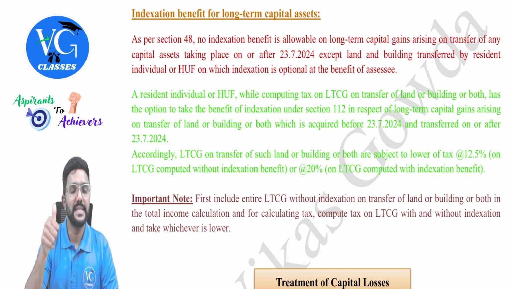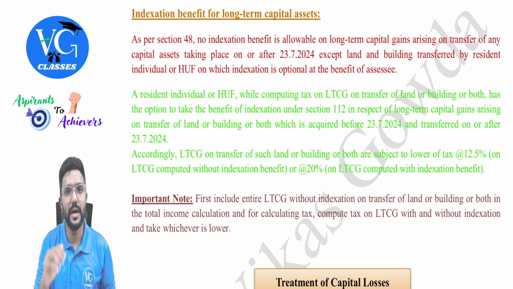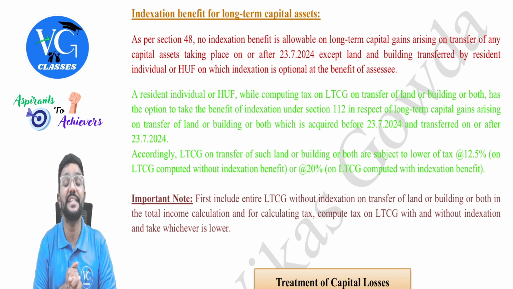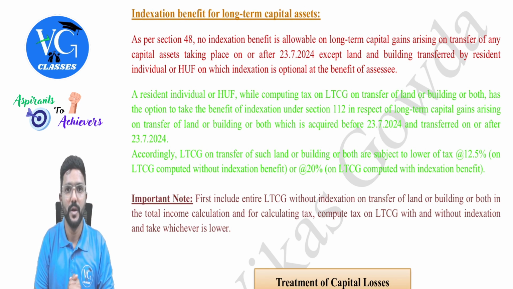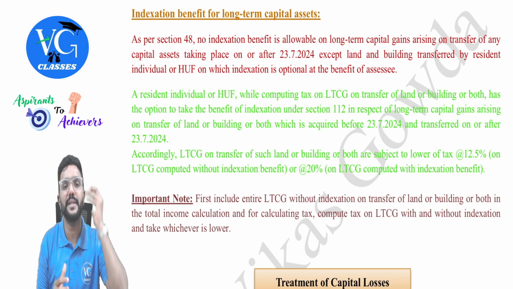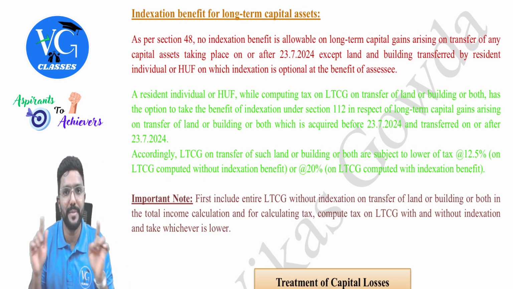If the long-term capital asset is land or building, which is acquired by the resident individual or HUF before 23rd July, but if it is sold after 23rd July 2024, then for that land or building, while computing tax liability, indexation is available. Whereas while computing the income under the head capital gains, in order to determine the total income, indexation is not available.